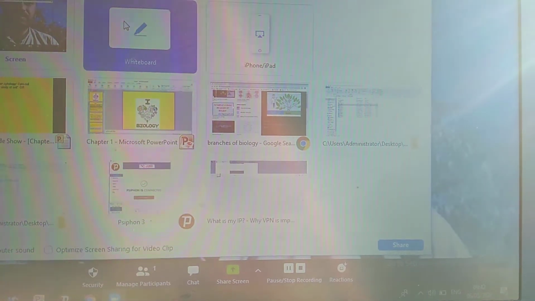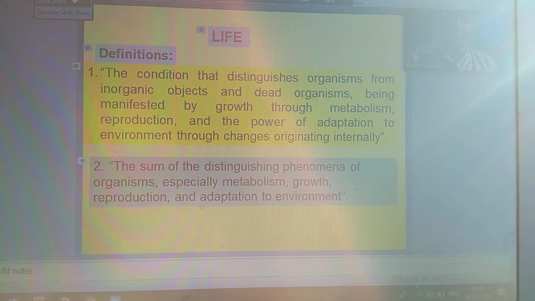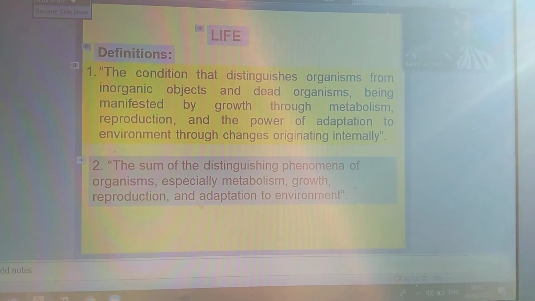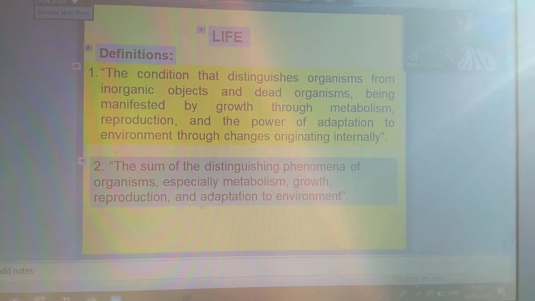Cell biology or cytology. What is cell biology and what is cytology?